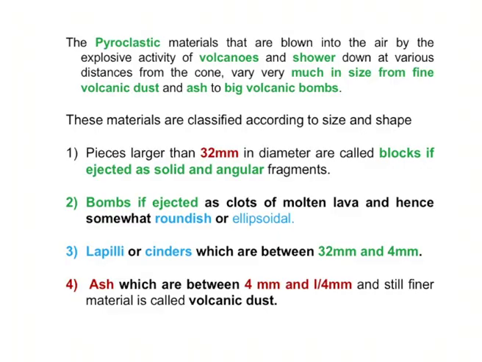The pyroclastic materials are blown into the air or exploded, in the explosive activity of volcanoes, and are showered down at various distances from the cone, and all of these are released from the funnel type of shape.